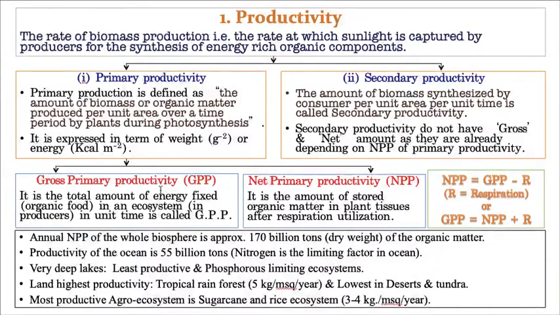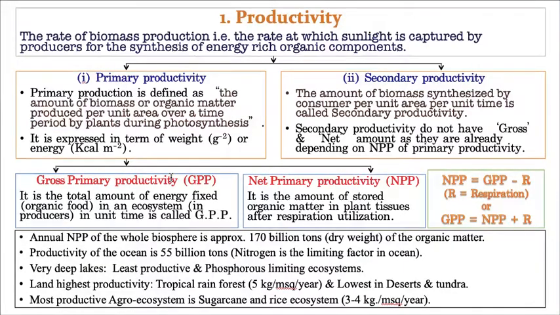That means 10 grams of organic food material is produced in the given leaf in the given time, morning 5 to evening 5. Then the complete organic food material is called gross primary productivity. Hope you understood.